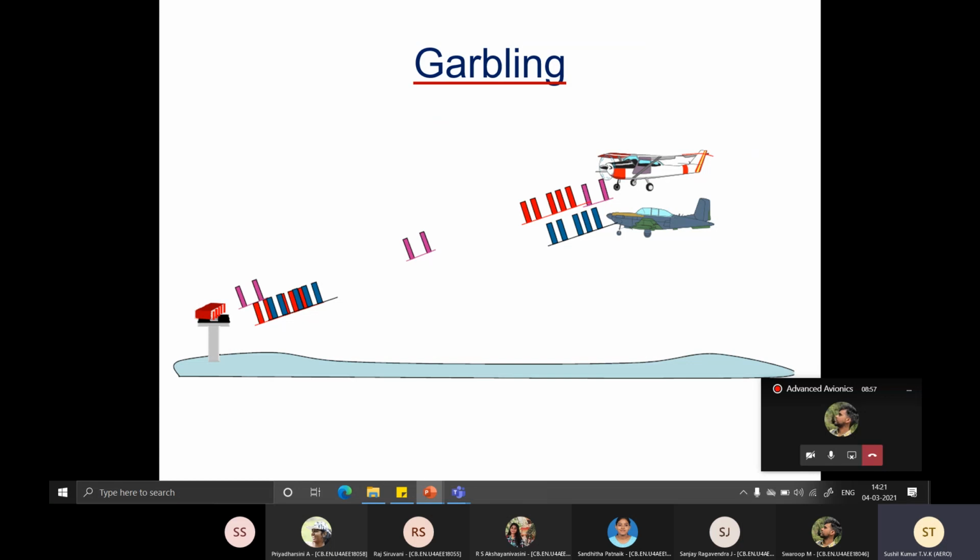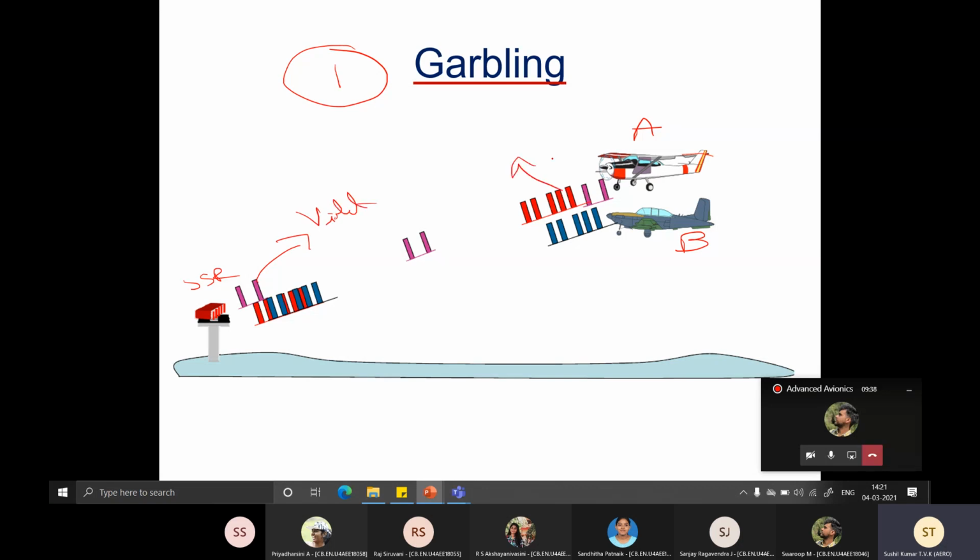The SSR also has problems. First one is called garbling. Let us say the ground-based SSR is sending this interrogation pulse, and it is received by aircraft A. Now aircraft A will start replying, and let's assume that another aircraft B is also flying very close by. That would have also received this particular interrogation pulse. That is the violet one. Okay.